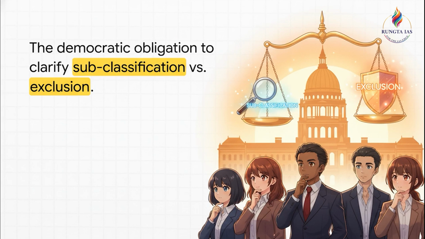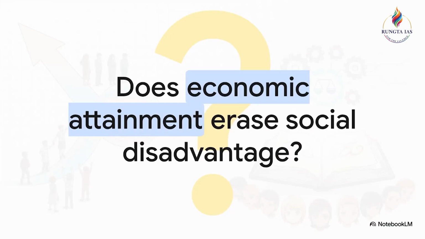And this naturally brings us to the way forward section for your mains conclusions. The Rohit Nathan judgment has created a narrow but very real opportunity for legislative recalibration. It is now entirely Parliament's democratic obligation to step in and clearly distinguish between subclassification and creamy layer exclusion. This is essential to ensure that affirmative action continues to actually address the deeply rooted social backwardness and subordination these communities still face. To wrap up today's explainer, we want to leave you with this final, provocative thought to ponder.